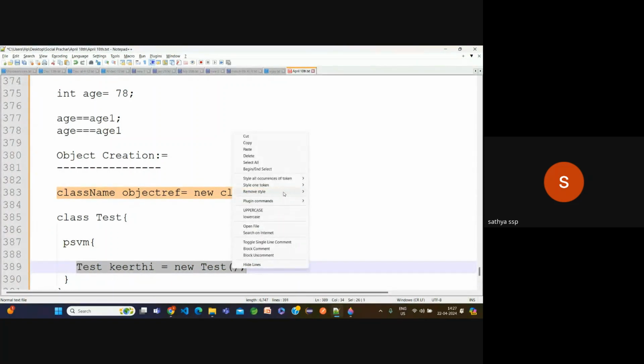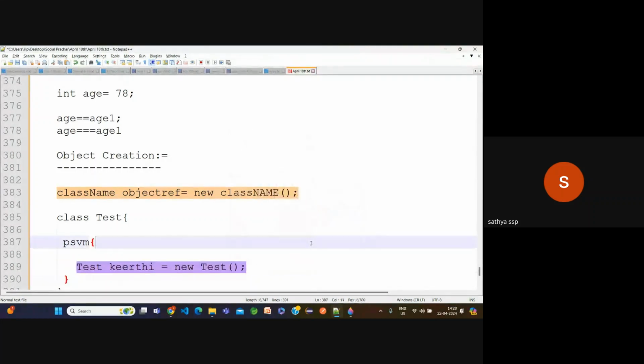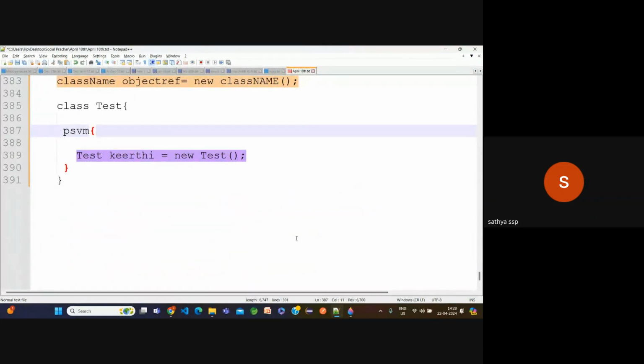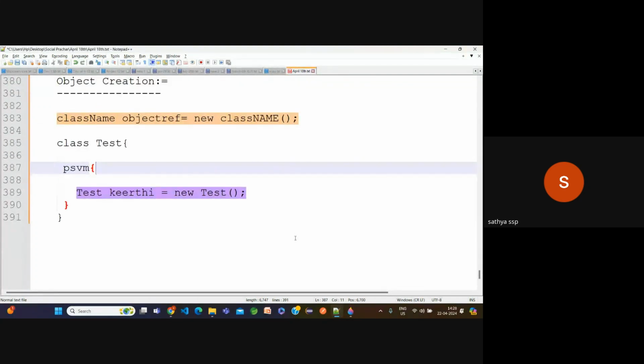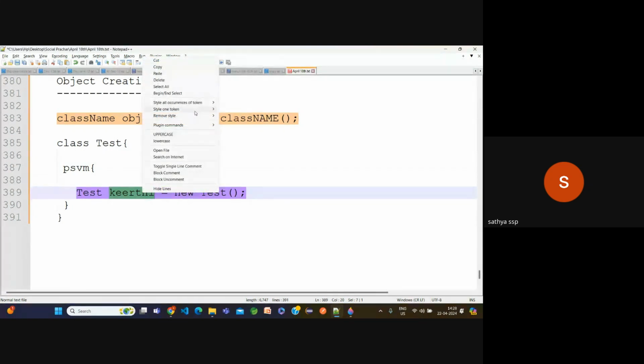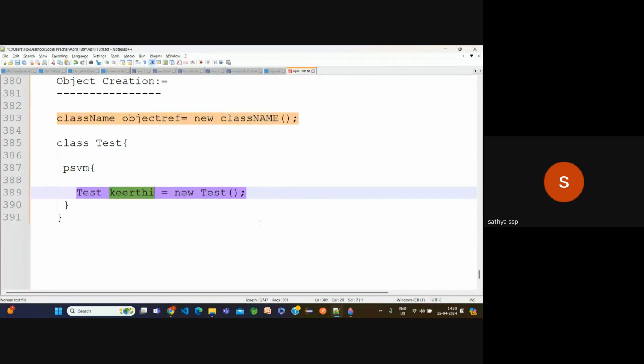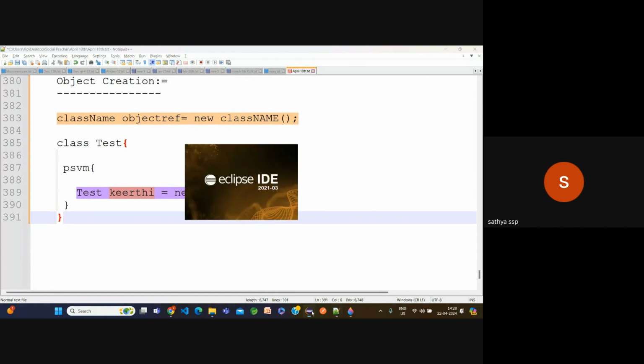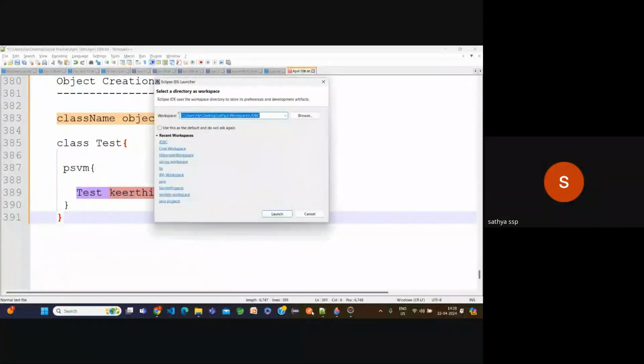Then what is the object reference here? In this line, what is the object reference? Keith is the object reference, simply. Okay, Keith is the object reference. Now we'll see that object over here. So we're going to download Eclipse also right now. I will show you that.